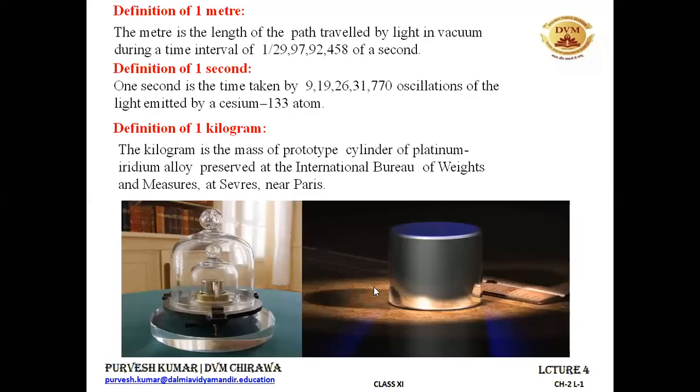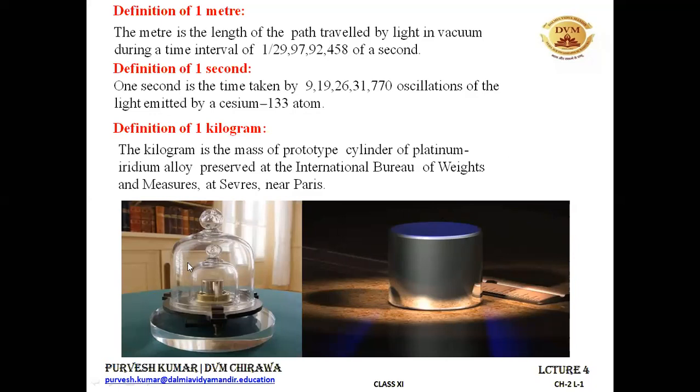So it is kept over there. The mass of this cylinder is equal to 1 kilogram. They defined it because they wanted this much mass to be equal to 1 kg. So let's define it as 1 kg. For the definition of 1 kg, what they have done is take a platinum iridium cylinder, and the mass of this cylinder is equal to 1 kilogram.